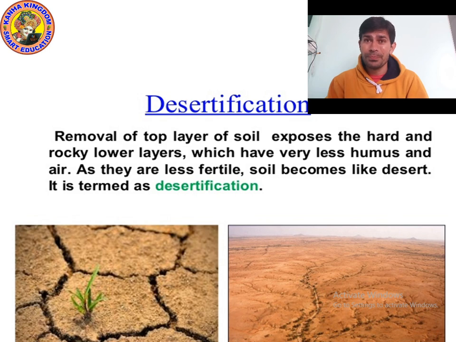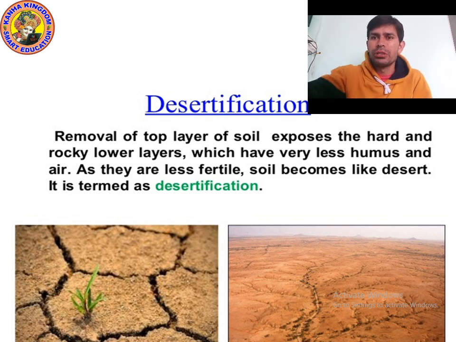So we can say desertification is the result of increasing soil erosion and decreasing soil fertility. I hope you understood the meaning of desertification. Now let's study about conservation of forest and wildlife. Let's go on to the next point.